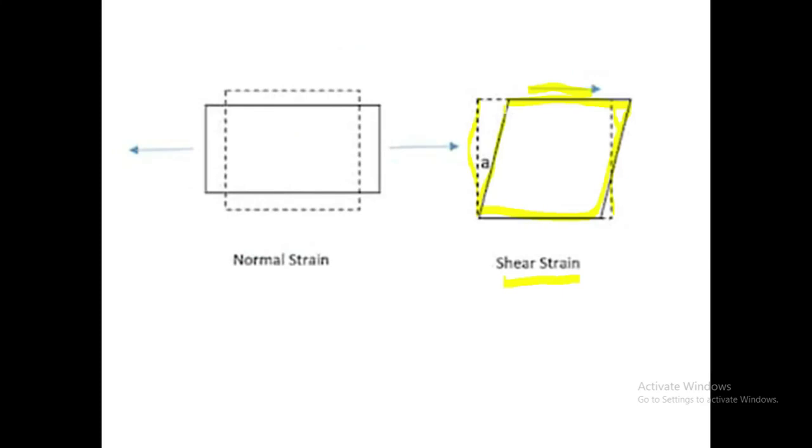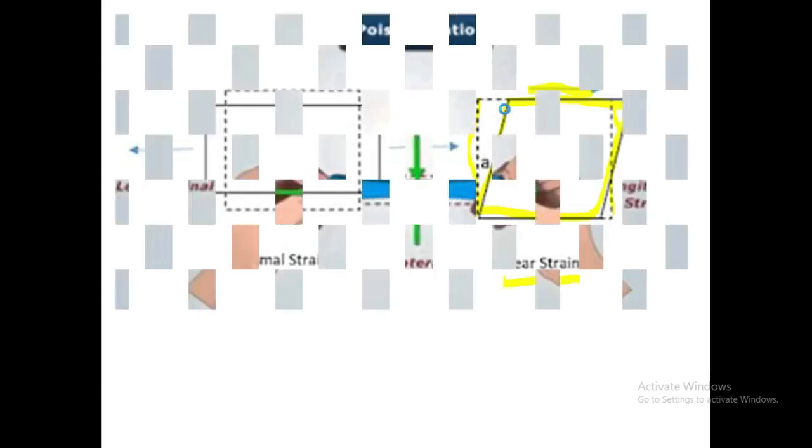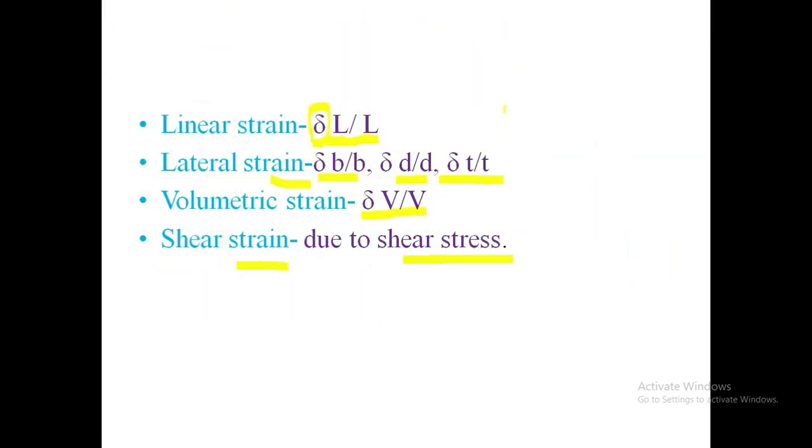I will again tell you what is meant by strain and types of strain. Strain means it is a ratio of change in dimension to the original dimension. Strain has no SI unit. Strain has four types. First is the linear strain, second is the lateral strain, third is the volumetric strain, fourth